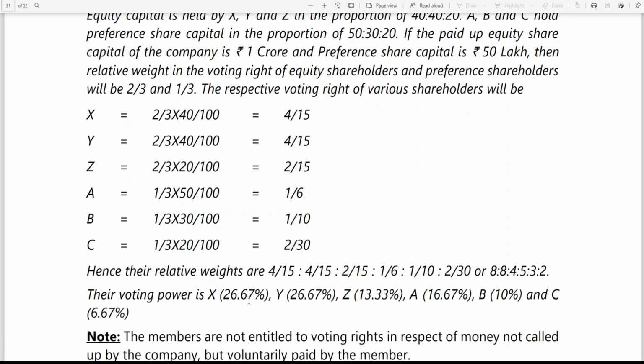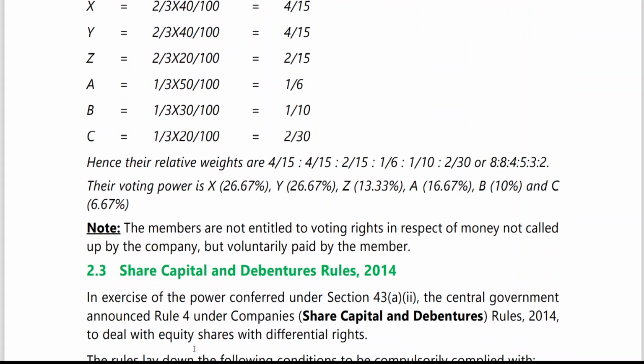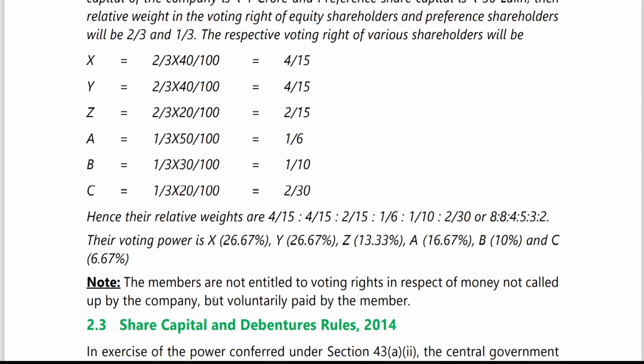Now you can go for their voting shares. X is 26.67%, Y 26.67%, Z 13.33%, A 16.67%, B 10%, and C 6.67%. You can see those percentages, and finally you are getting a total equal to 100.